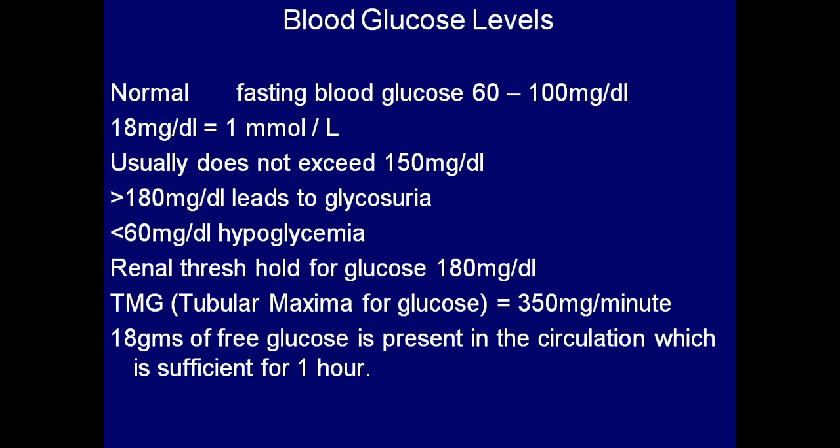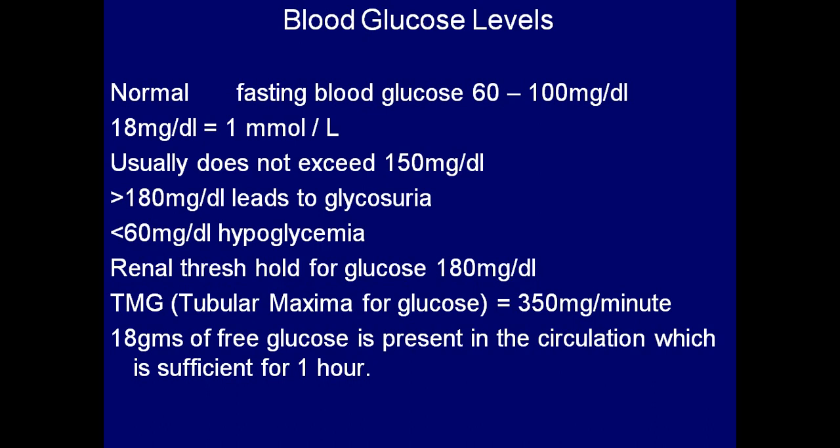TMG, tubular maxima for glucose, is about 350 milligrams per minute. Normally in our blood circulation, about 18 grams of free glucose is present, which can meet the body's needs for 1 hour. So this you should remember: 18 grams of free glucose is present in the circulation, which is sufficient for 1 hour.